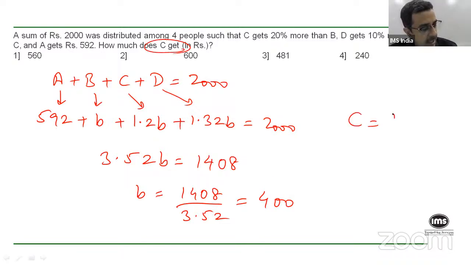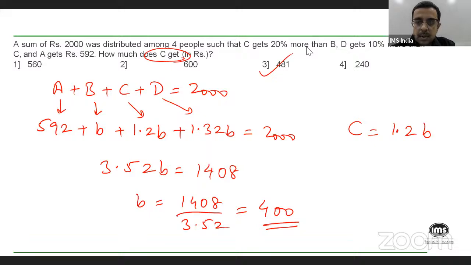So C has basically got 20% more than B, isn't it? 20% of 400 is 80, and hence C gets 400 plus 80, that is 480. Okay. 480, the closest option is 481, which should be exactly 480 actually. But in the test, I would probably choose 481 as the option.